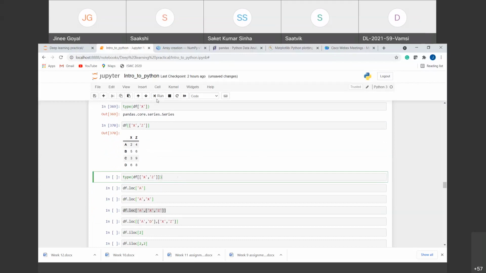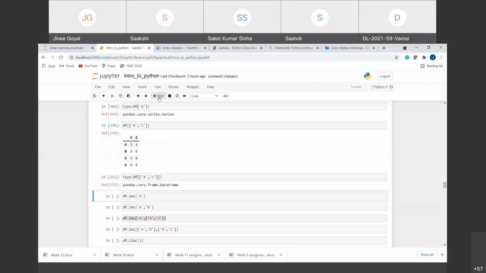Now if we check the type of this, what should its type be? A data frame. Why a data frame? Because this one was a series, this one was also a series. We combined the two series, now a data frame is formed, right? So if we check the type of this that has two columns, it's still a data frame.